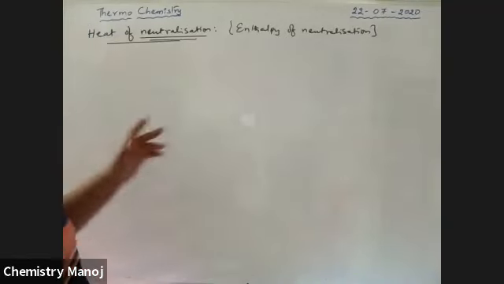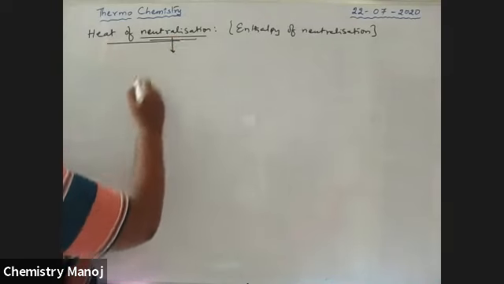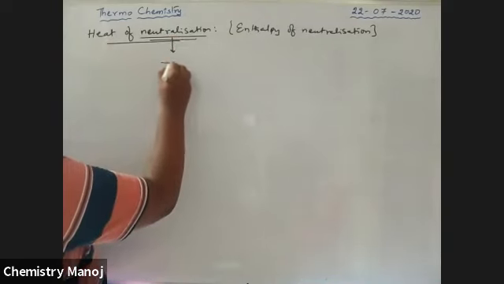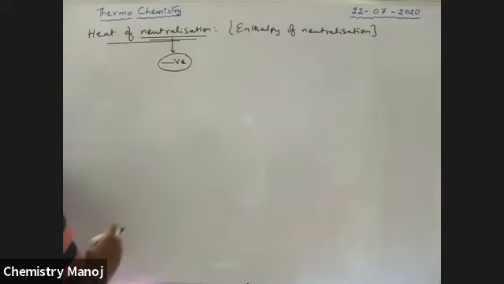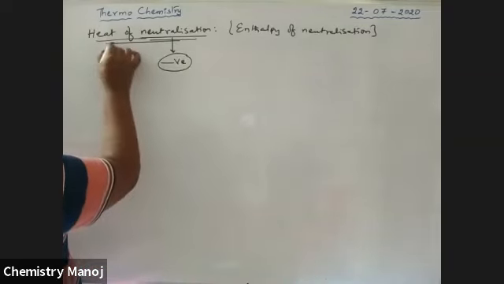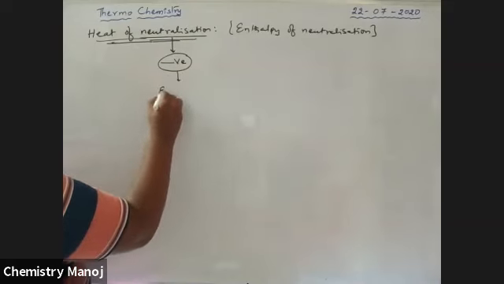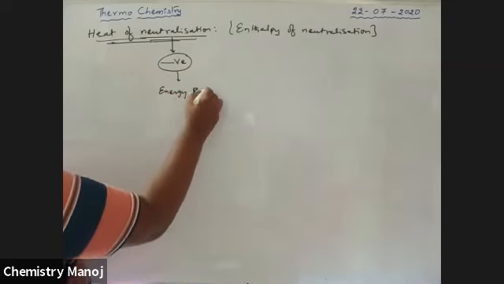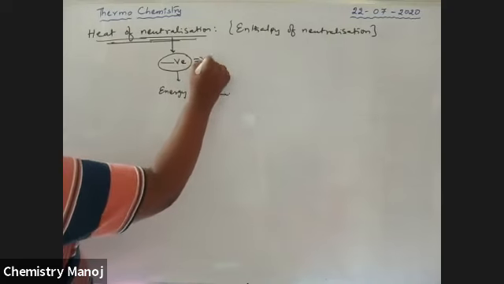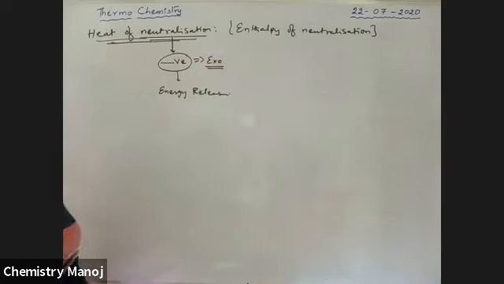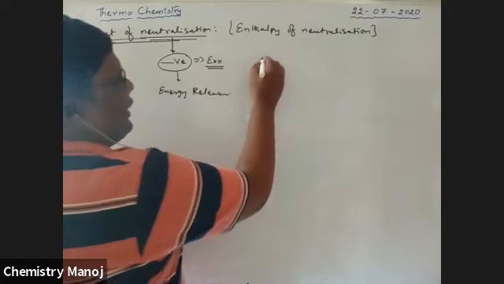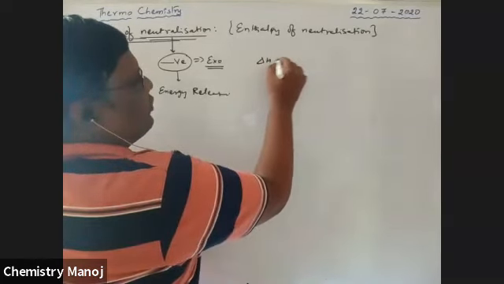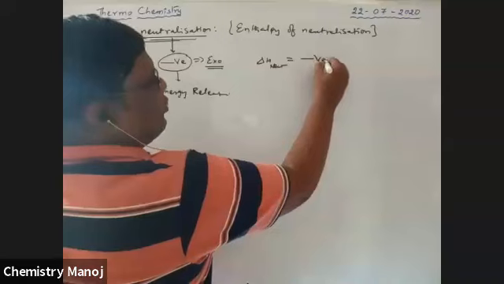Generally, heat of neutralization is always negative, boys. That means energy is always released. It is an exothermic reaction. Heat of neutralization is always exothermic, meaning heat energy is always released. Why? I will explain, please wait. Therefore, delta H of neutralization is always negative, boys.